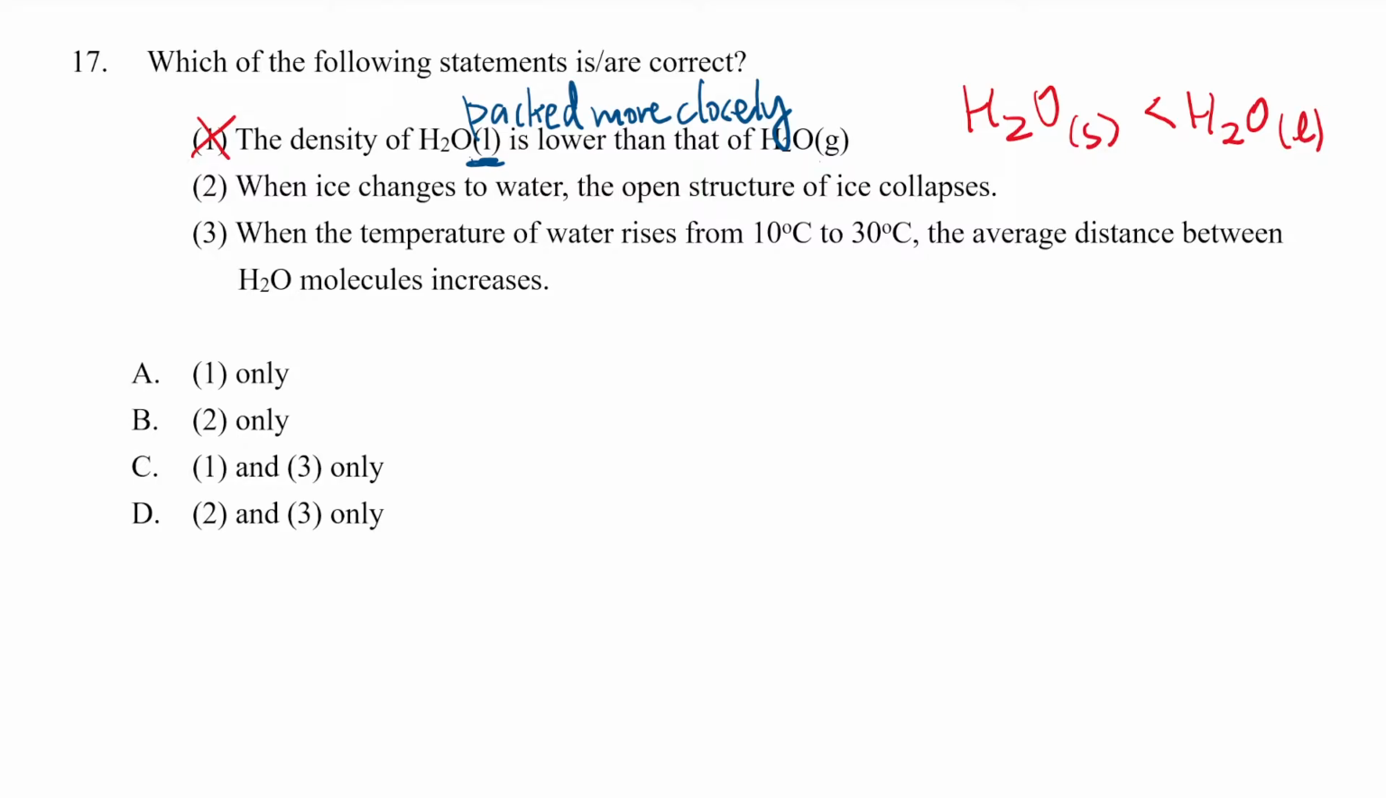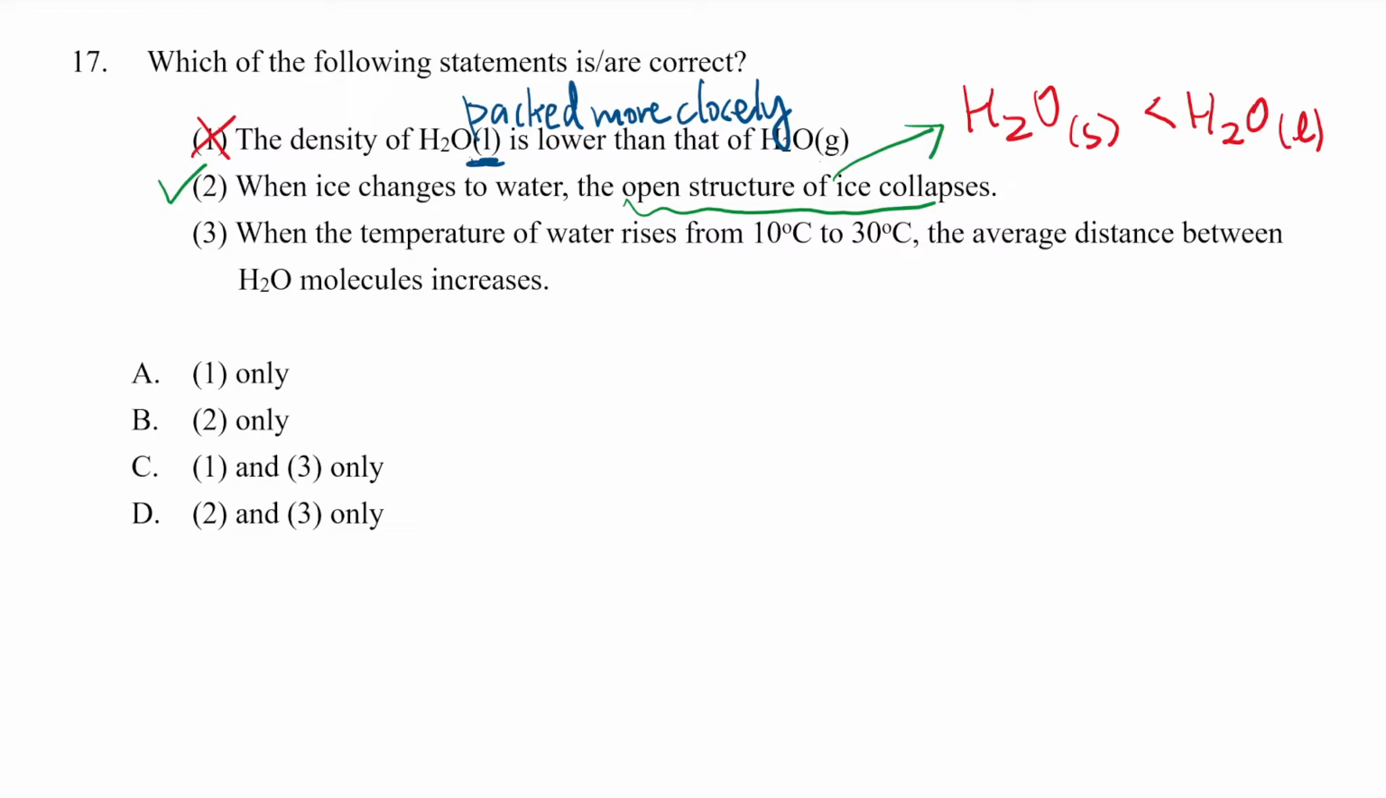Supposedly for nearly all other materials or compounds or molecules, the solid form would be even more closely packed, packed more tightly. And the reason is because of, you can see option 2. When ice changes to water, the open structure of ice collapses. Now, this is absolutely true because solid ice has an open structure.